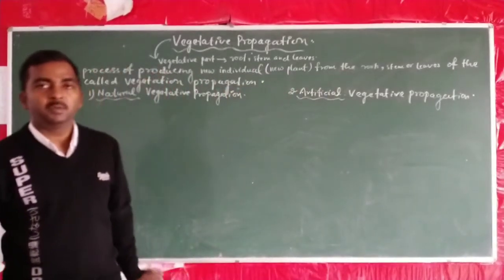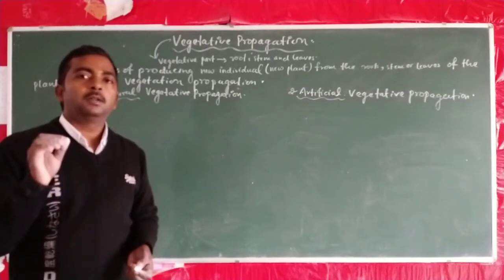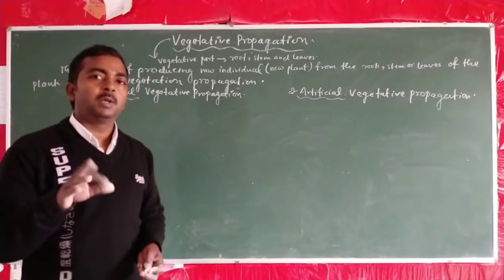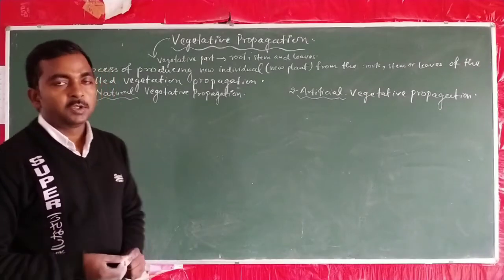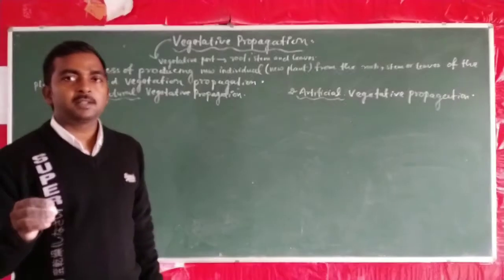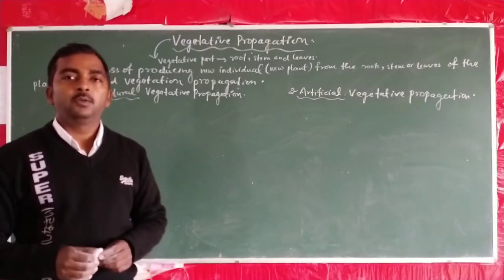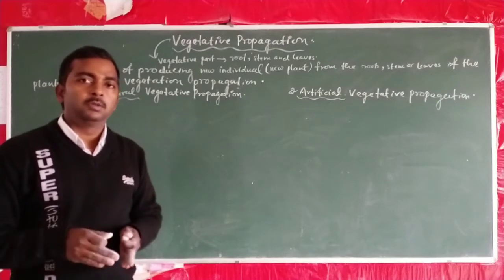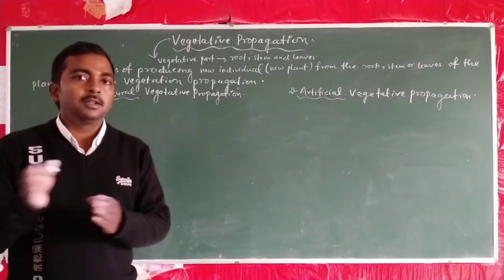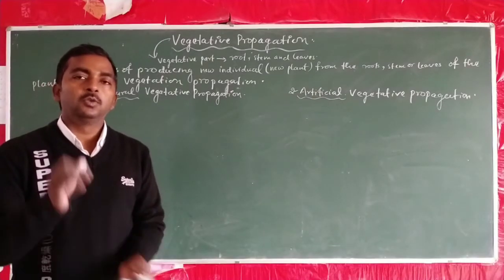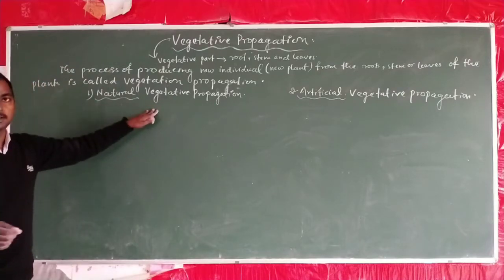So this classification is on the basis of the involvement or not involvement of human being in the process of this propagation. So if the plants can produce new individual or new plants by its own, it means no interference or no involvement of any other organisms to undergo this process, that is known as natural propagation.